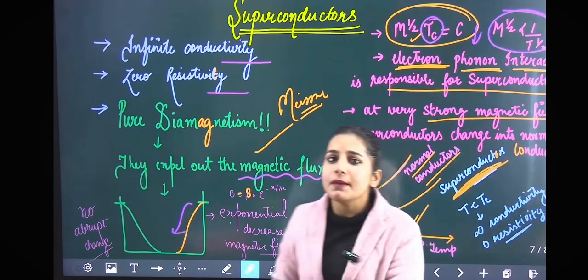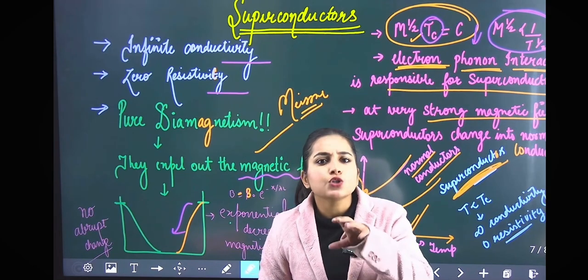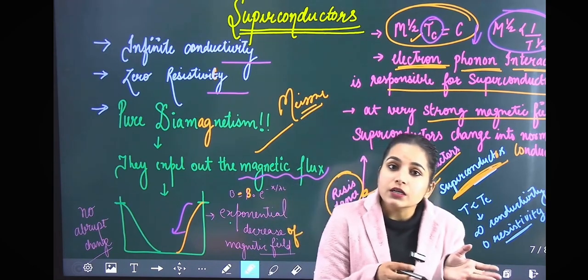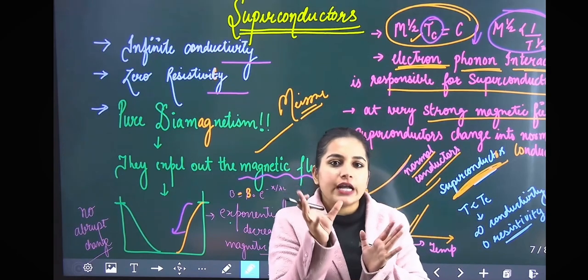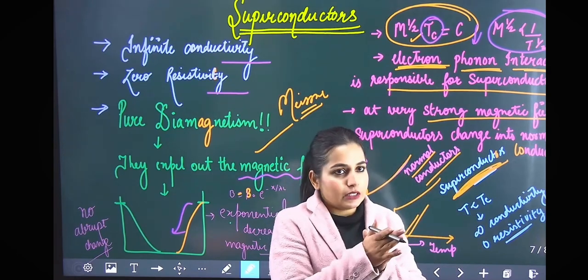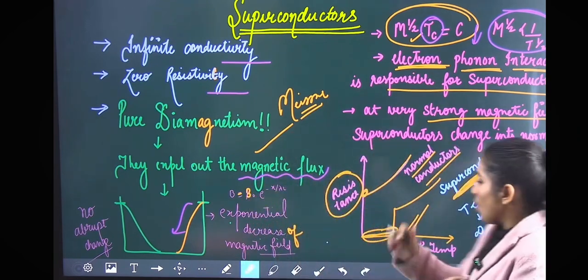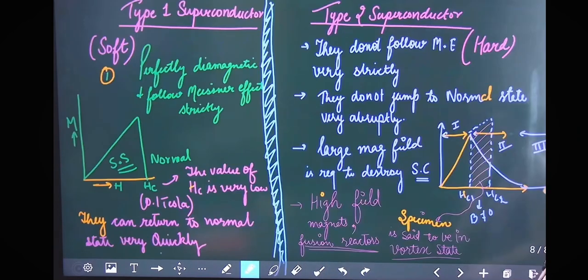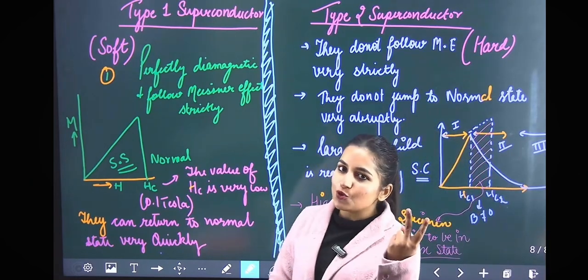And you need to remember, if you apply a very strong magnetic field to the superconductors, they lose their superconducting phenomena. It means at a sufficiently high value of magnetic field, the superconductors get converted into normal conductors. And now the superconductors are of two types. There is type 1 superconductor and there is type 2 superconductor.